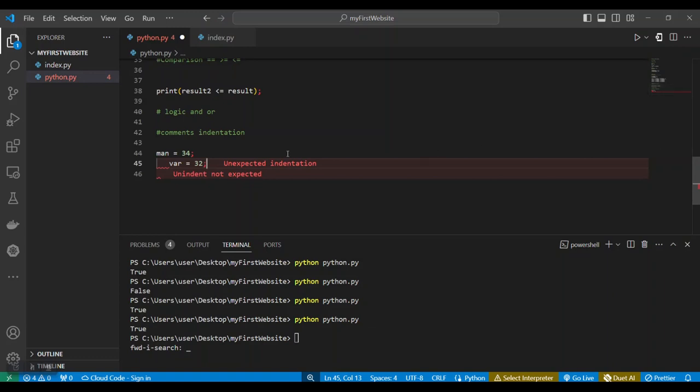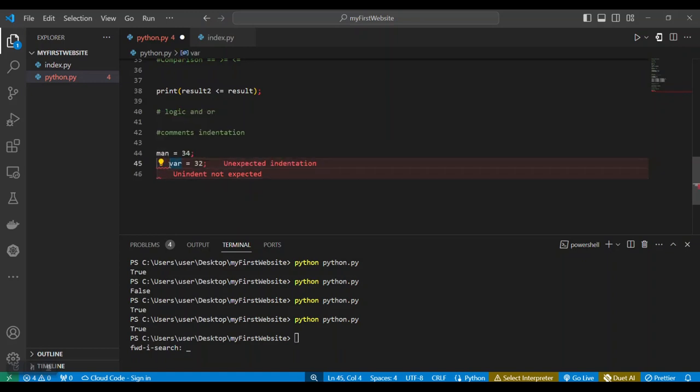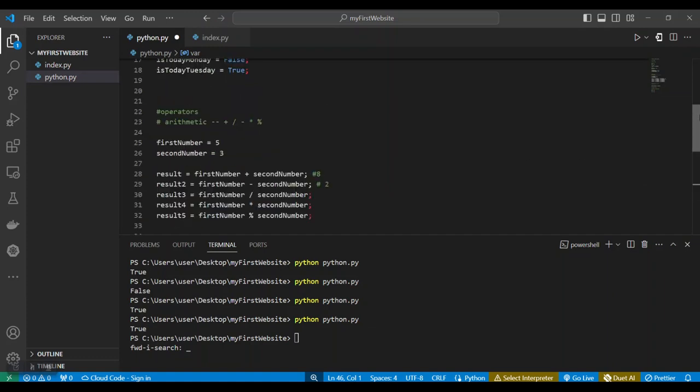This space I kept here is not permitted in Python. You can see it says unexpected indentation. So Python does not permit that; everything must start from where it is supposed to start. We are going to look at that more as we go deeper into this course.